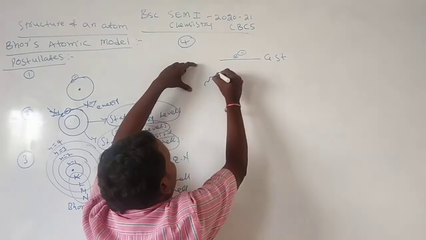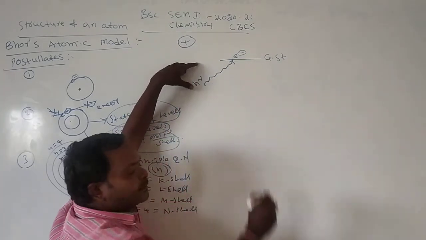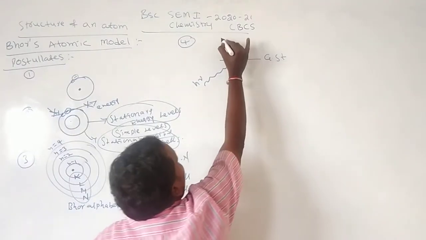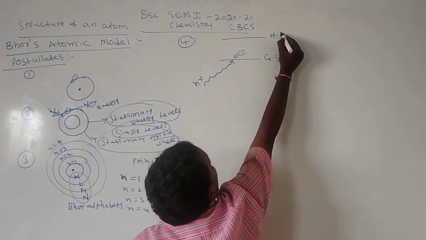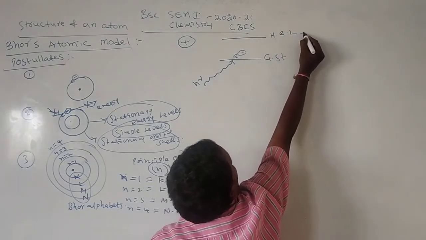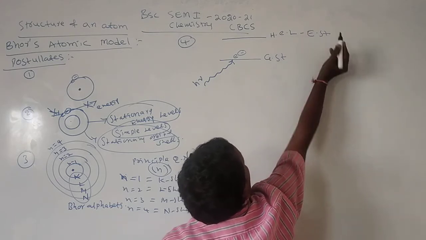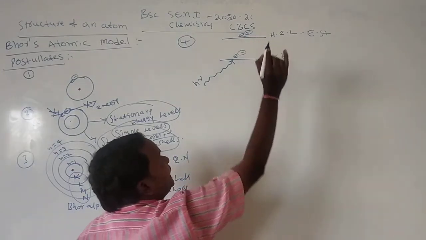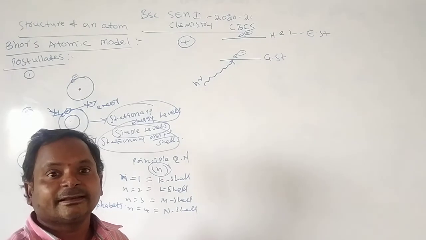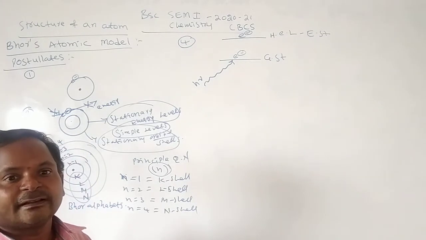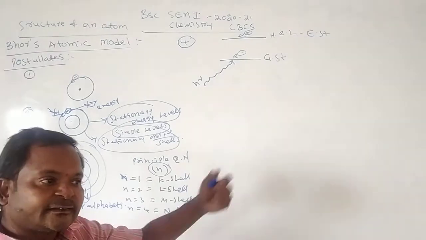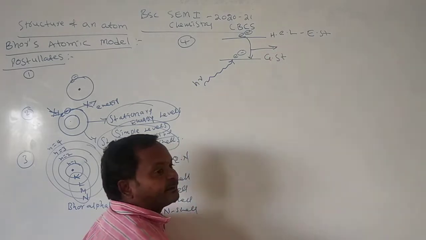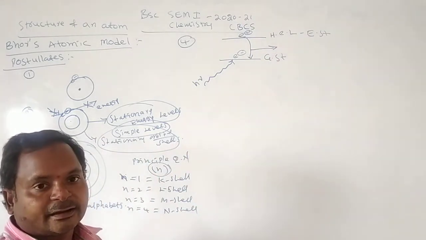If this electron absorbs energy from outside, it moves into a higher energy level. The higher energy level we call the excited state. In the excited state, the electron is always unstable. Always it comes back down by emitting the energy.